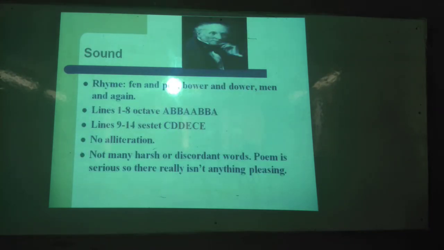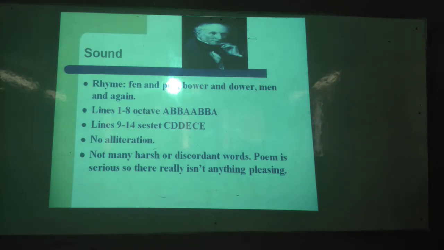Then the rhyme scheme: the rhymes of lines one to eight are A, B, B, A, and for lines nine to fourteen, I mean the last six lines, C, D, D, E, C, E. You have seen that. The rhyme scheme of the sestet is not regular, it's irregular. Already I have been saying in a Petrarchan sonnet, the octave must follow the regular rhyme scheme, but the sestet need not follow the regular rhyme scheme. It is one of the examples.